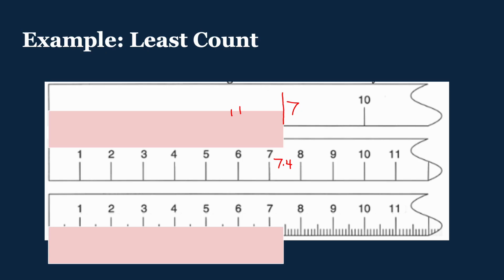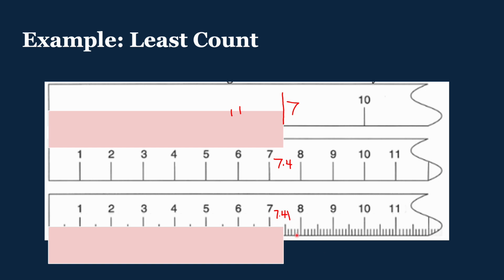And then for the next one, down here, here's the 0.5. And so it's not quite 0.5, so we'll go with 7.4. And it's really not very far between 7.4 and 7.5 in here. So I think what I would call this one is 7.41.